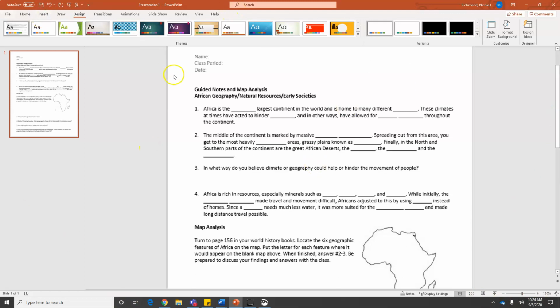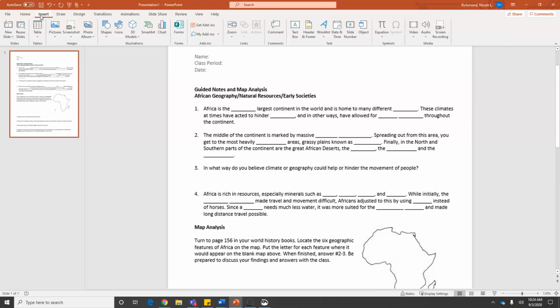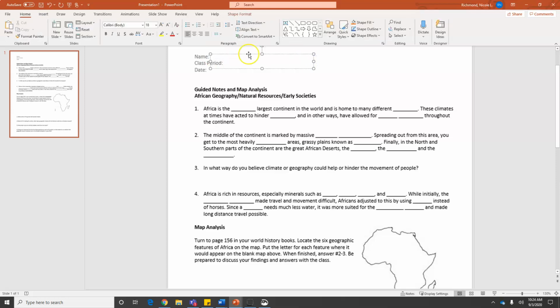Now, to make this document interactive for the students, you have to go back to the Insert section, and you're just going to insert text boxes where you want the students to be able to write or type their answers. So I'm going to click on the text box here and then just drag it so that it is the size that I want.